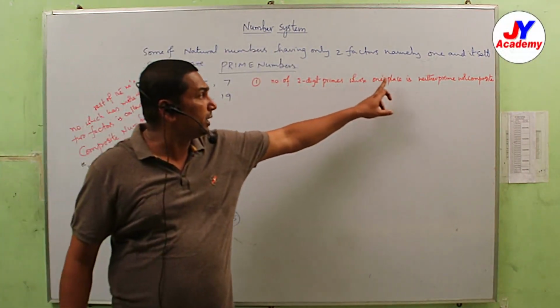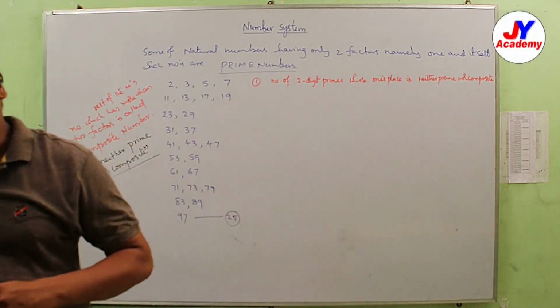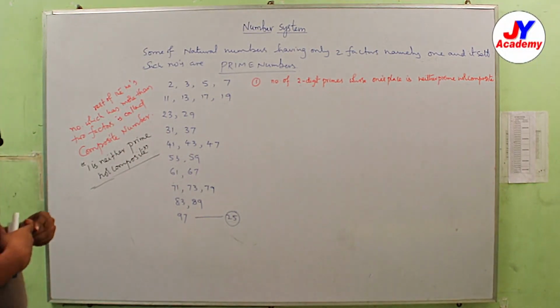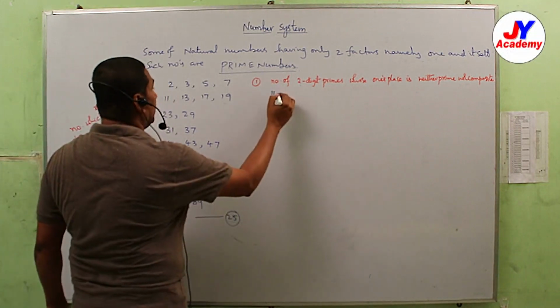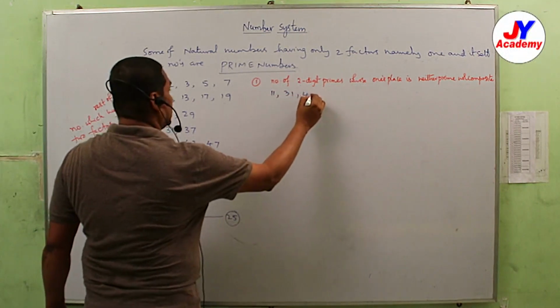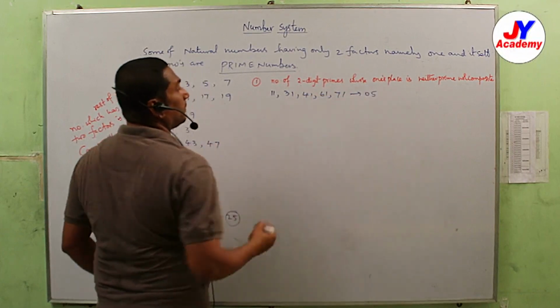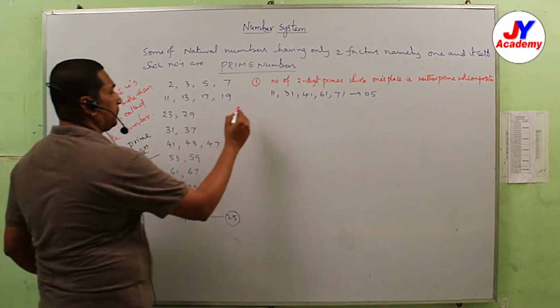It means the ones place is occupied by 1. Now write down what the 2-digit prime numbers are: 11, 31, 41, 61, 71. So total how many? Required number of prime numbers is 5.